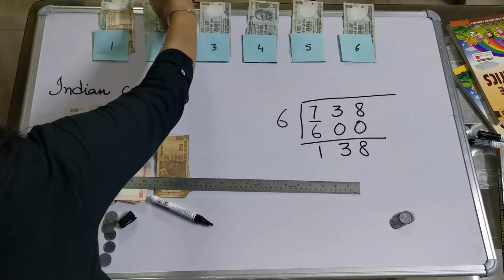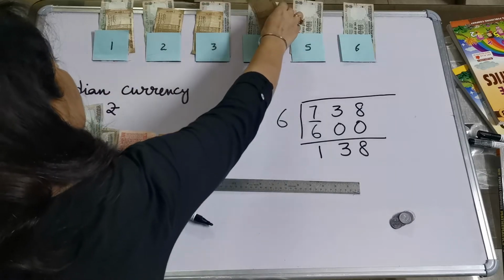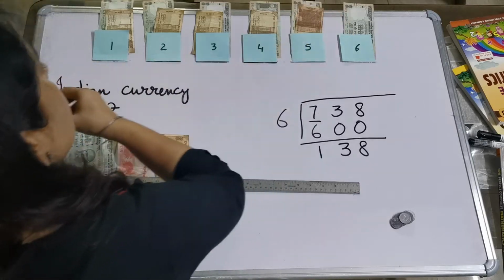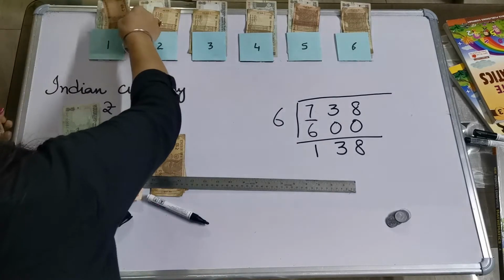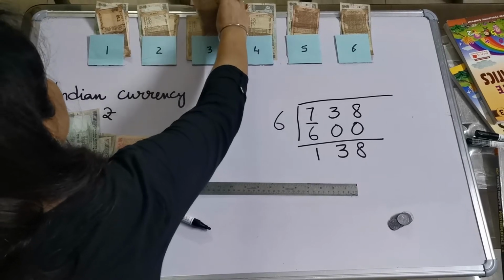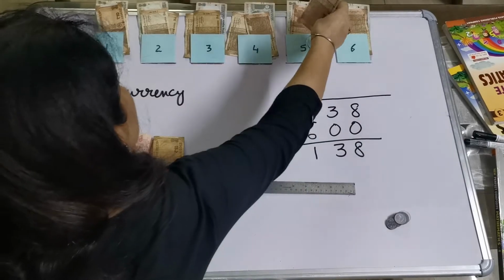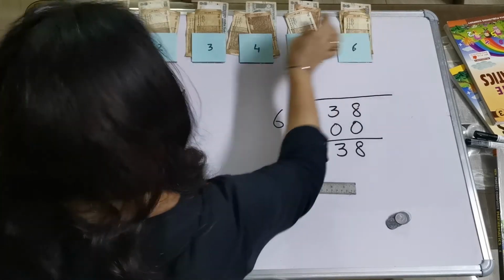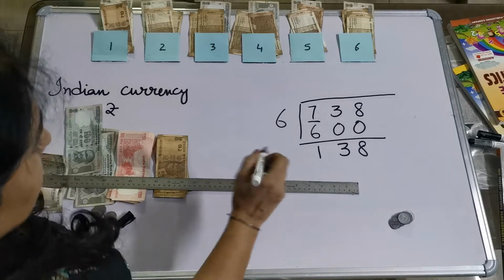10, 20, 30, 40, 50, 60, 70, 80, 90, 100, 110, 120, and I am left with only 10 rupees. I have spent 120 rupees there.